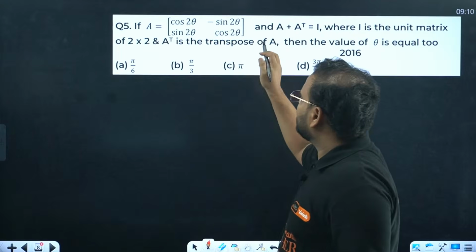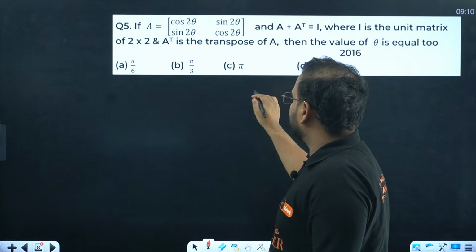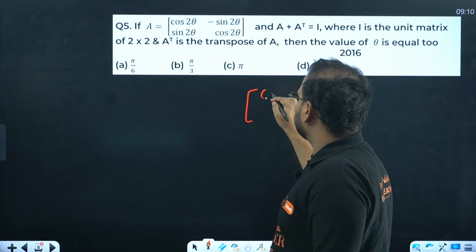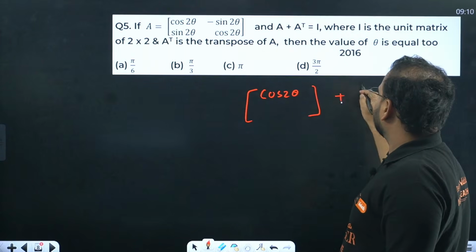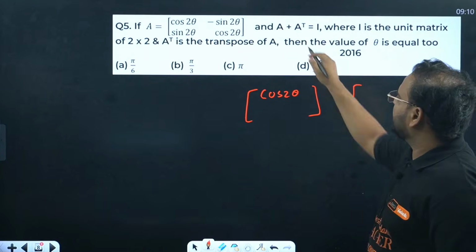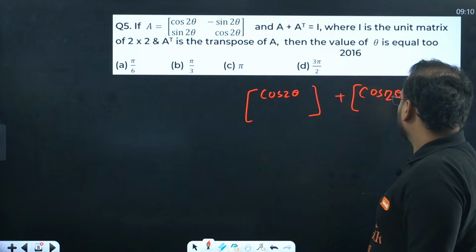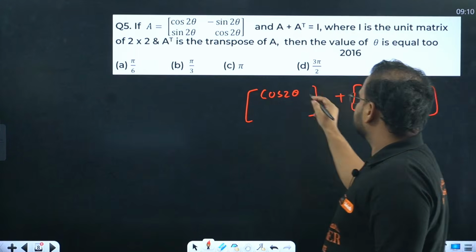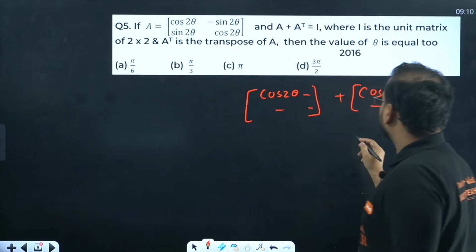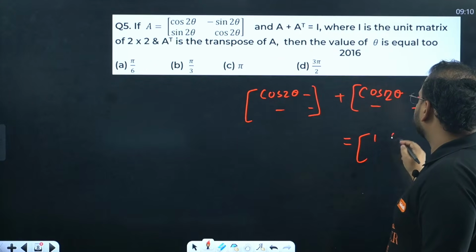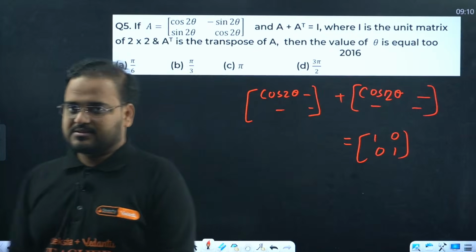Very simple. You can just take the transpose and do everything. Otherwise, just look at the first element only. In A, the first element is cos 2 theta. In A transpose, the first element remains as it is, because when you take the transpose, the diagonal elements remain as they are. And this is equal to the identity matrix, so 1 0 0 1. This is what they have given us.